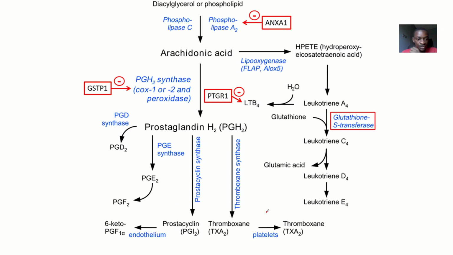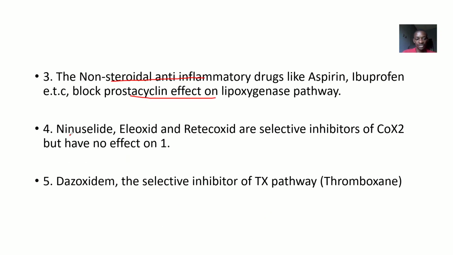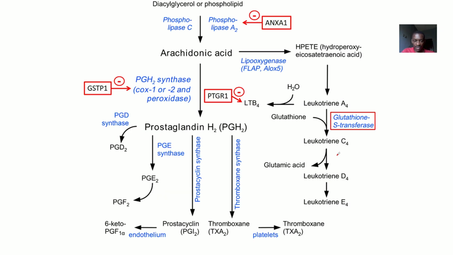Okay, so moving to the next now, we said that drugs like nimesulide, celecoxib, and rofecoxib are selective inhibitors of cyclooxygenase 2, but they have no effect on cyclooxygenase 1. You can see this is where they will act. Although they are not labeled, you know that from the arachidonic acid down here, for the prostaglandins to be produced, the cyclooxygenase enzyme must act on that pathway. So these drugs block it at that side, and they act more on cyclooxygenase 2.